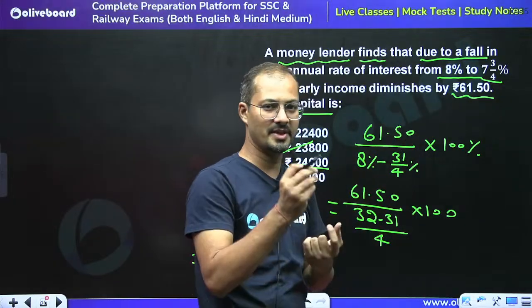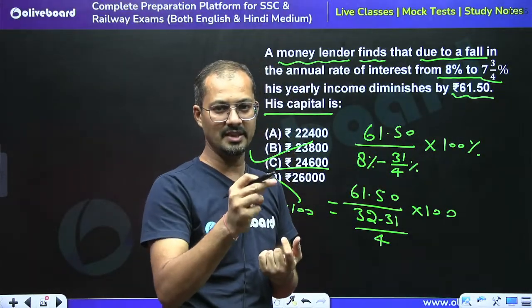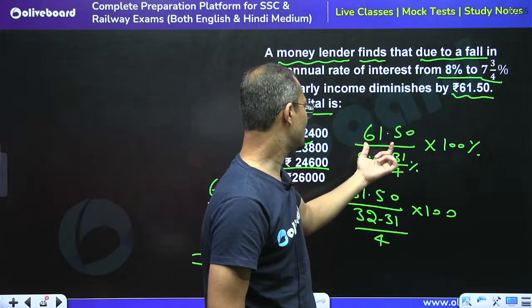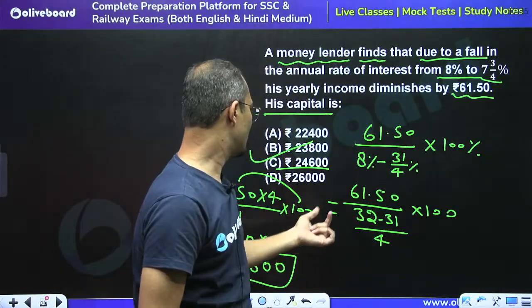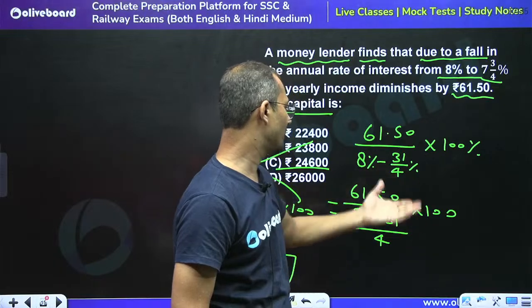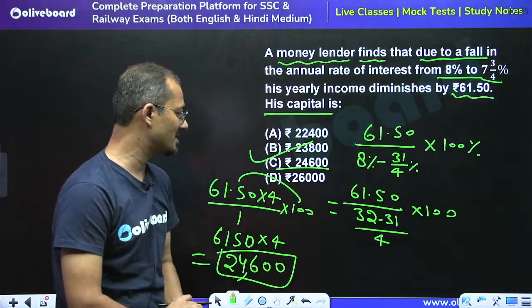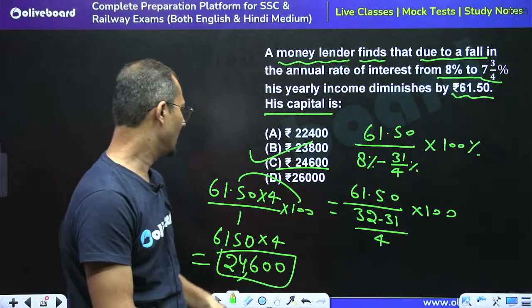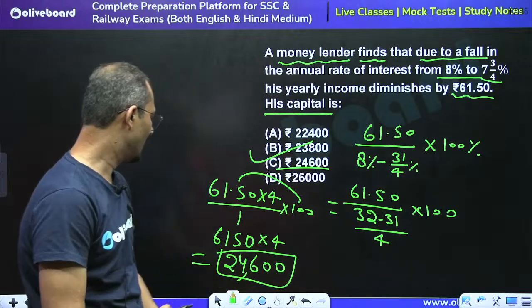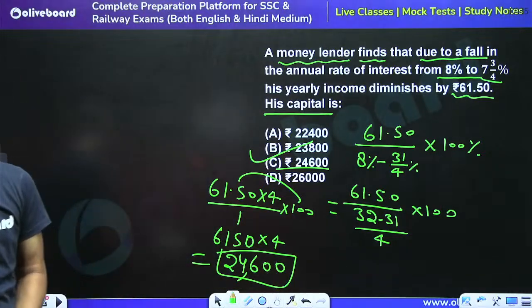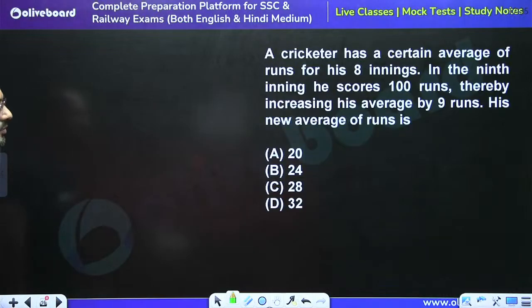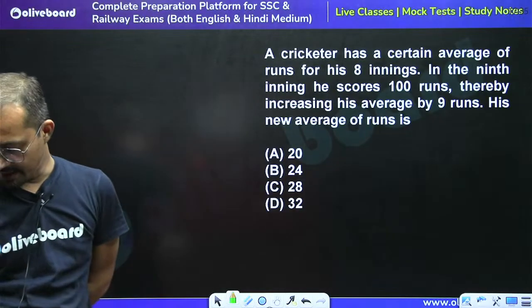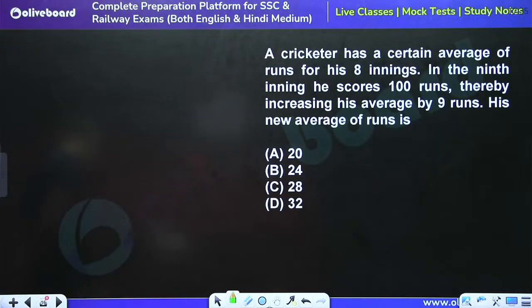The decrease is represented by the difference between the percentages. So 61.50 is equal to 8% minus 31/4%, which is equal to 1/4%. After solving this, we get 24,600 as the capital. So C part is the right answer. Moving to next question. Now tell me what is the answer for this question.